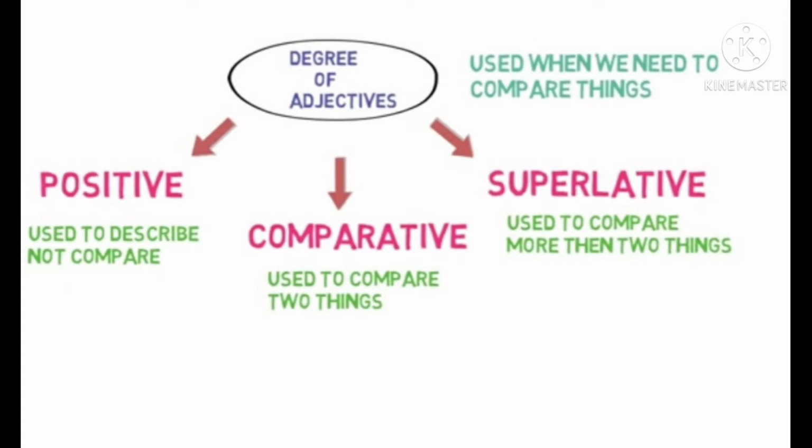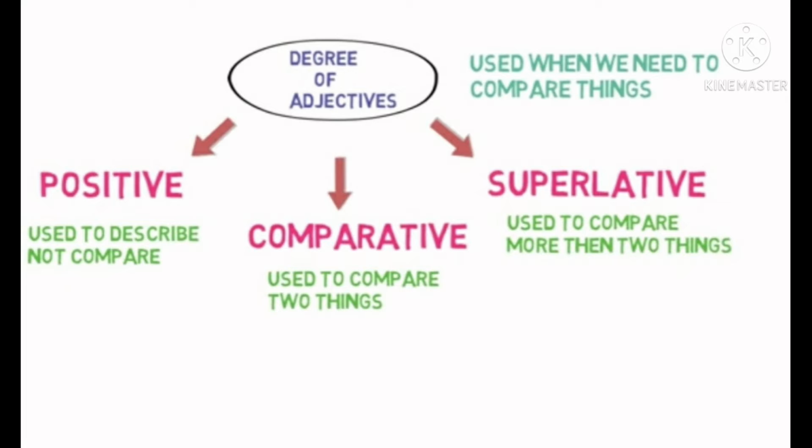Listen students, positive degree we use only to describe things. Comparative degree we use only to compare two things, not more than two. But in superlative degree we compare more than two things, persons, places.